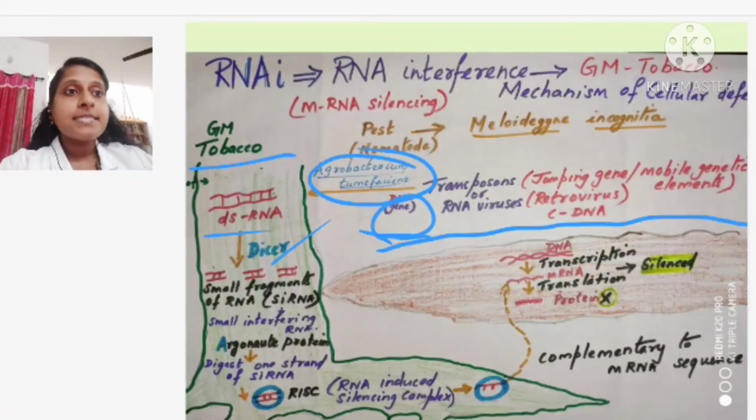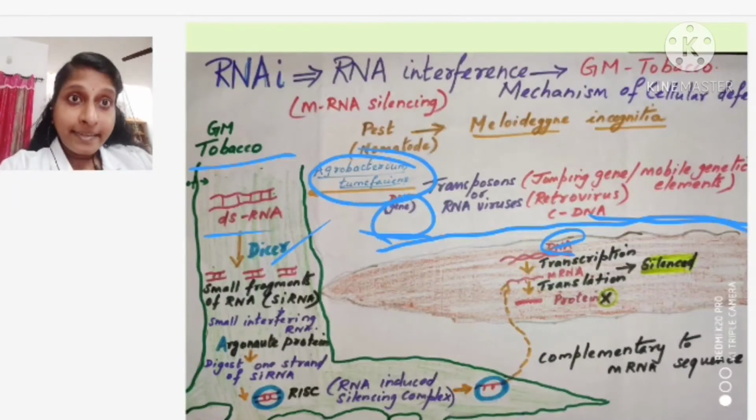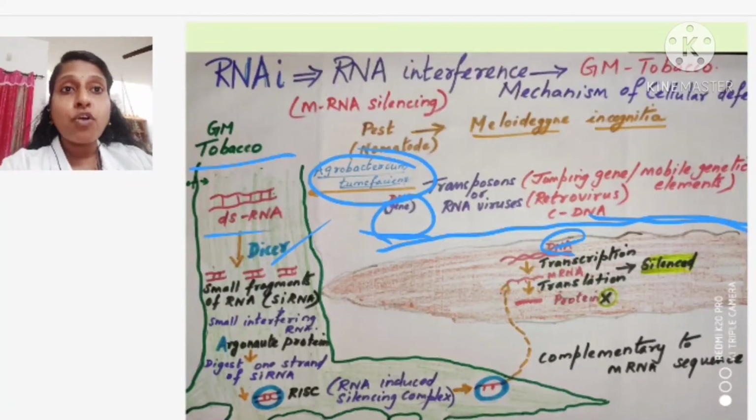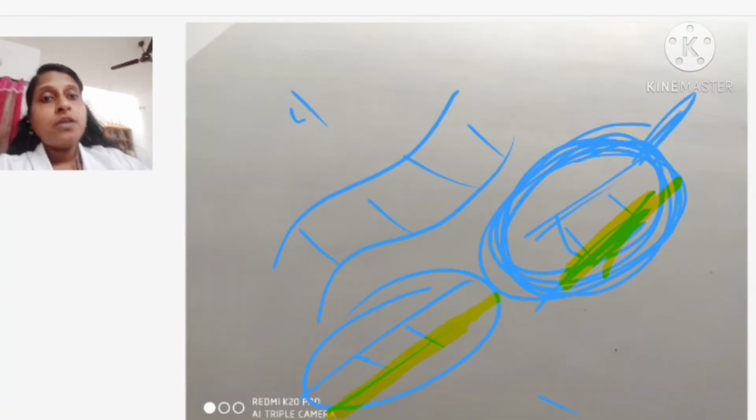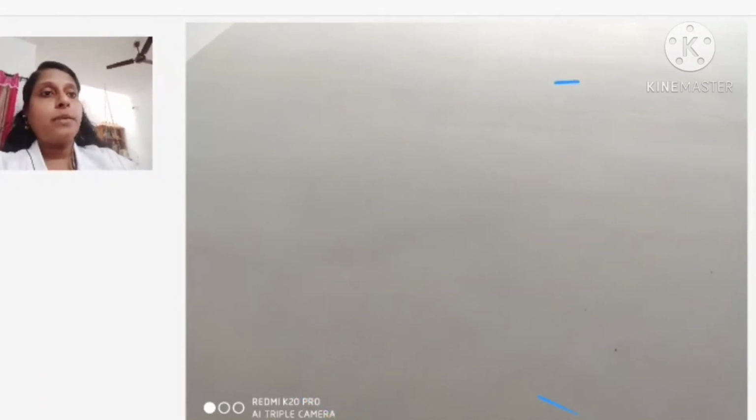In this nematode also there is a gene. In this nematode also there is a DNA. That DNA is also having the gene. Listen very carefully, very important. That DNA is also having a gene which is responsible for the growth of the nematode. Okay. So imagine this is a nematode.